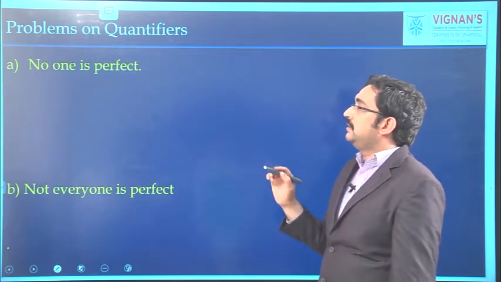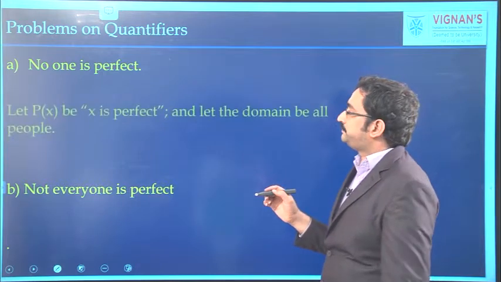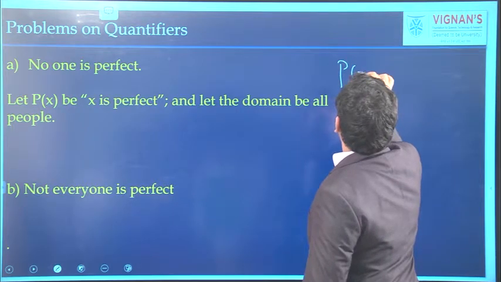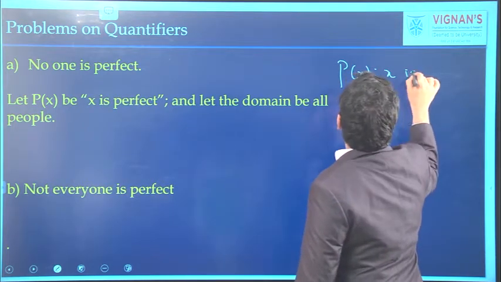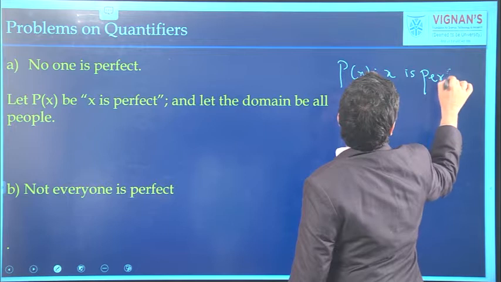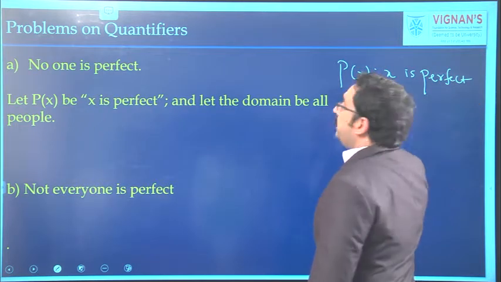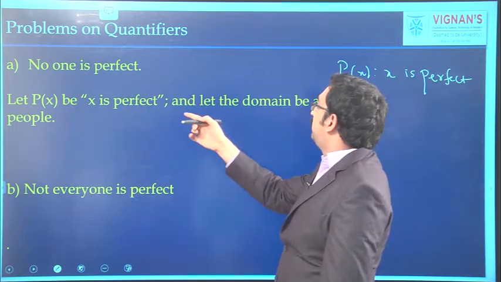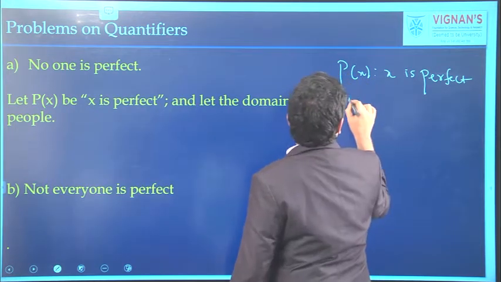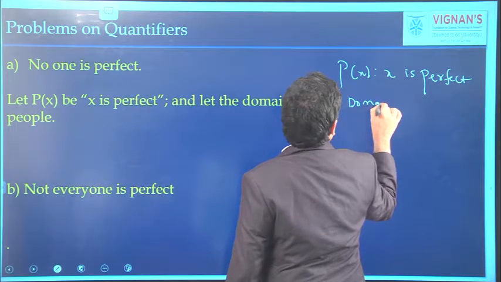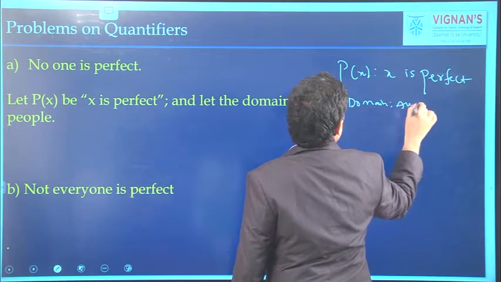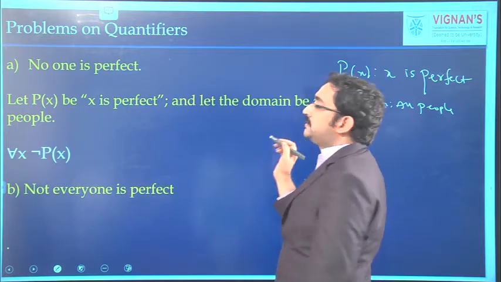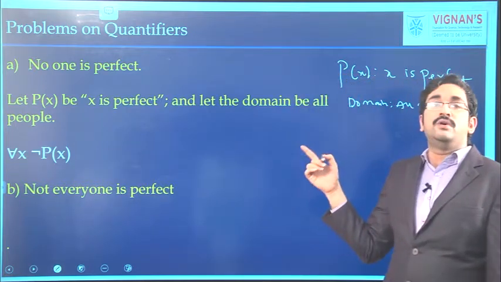See the first one, no one is perfect. So we can assume p of x as x is perfect. Here domain is all the people. So here the statement is no one is perfect.